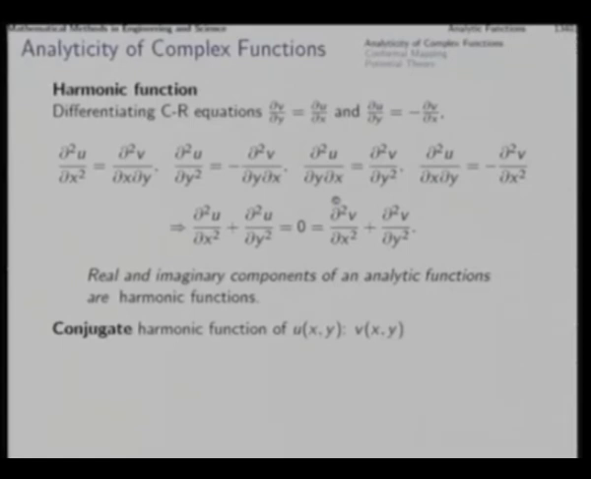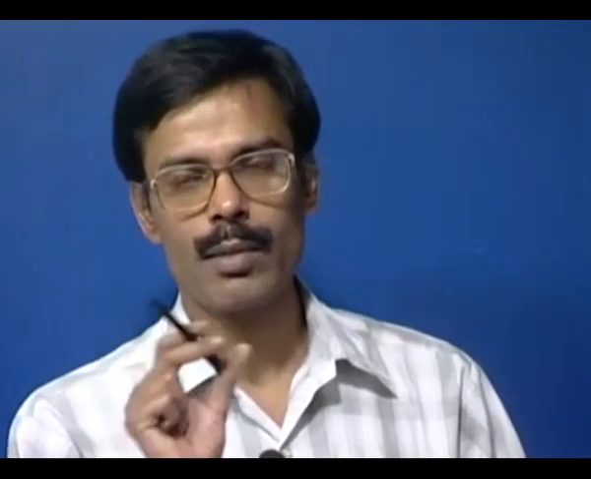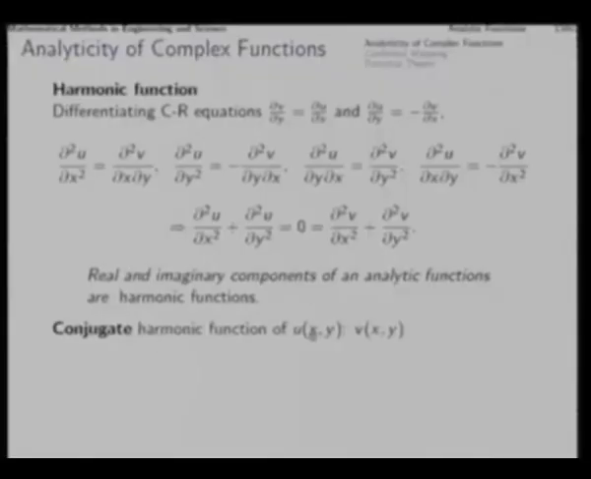So this is a great property of analytic functions, that both the real and imaginary components of an analytic function satisfy the Laplace equation, that is, they are harmonic functions. And in that case, the two harmonic functions are also called the conjugate harmonic of each other, that is, the conjugate harmonic of u is v.